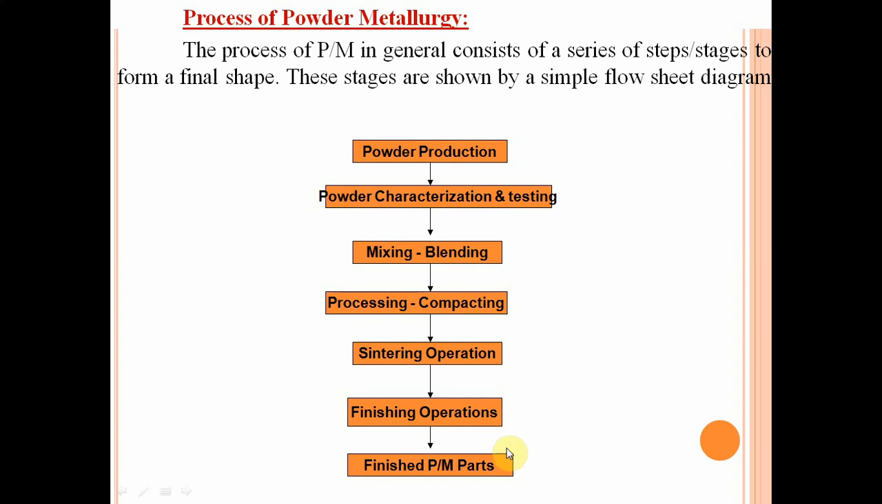These are the secondary operations carried out to provide dimensional tolerance, better surface finish and other physical characteristics to the product. Finishing operations include sizing, infiltration, coining, heat treatment, machining, plating, etc. So various operations are used to give the finishing to the component. This is all about the flow chart of the powder metallurgy process.